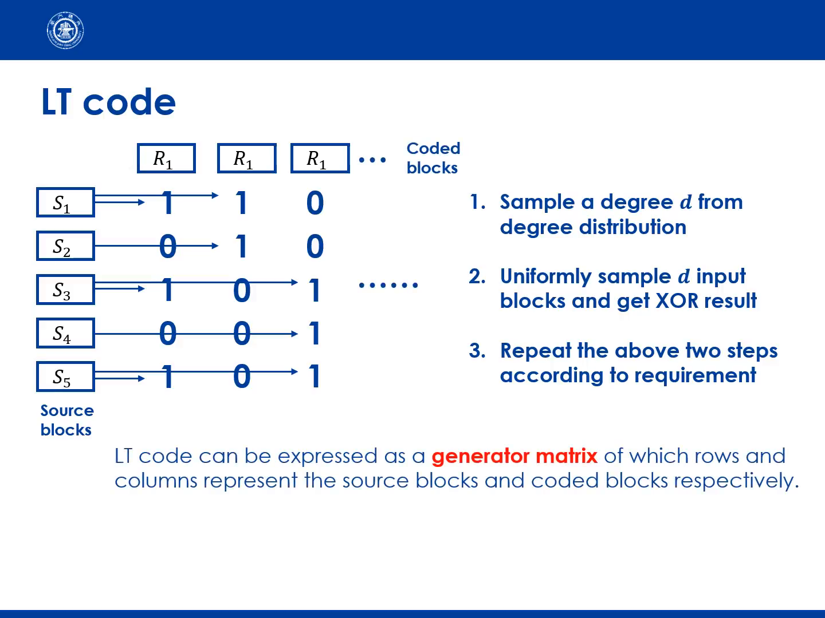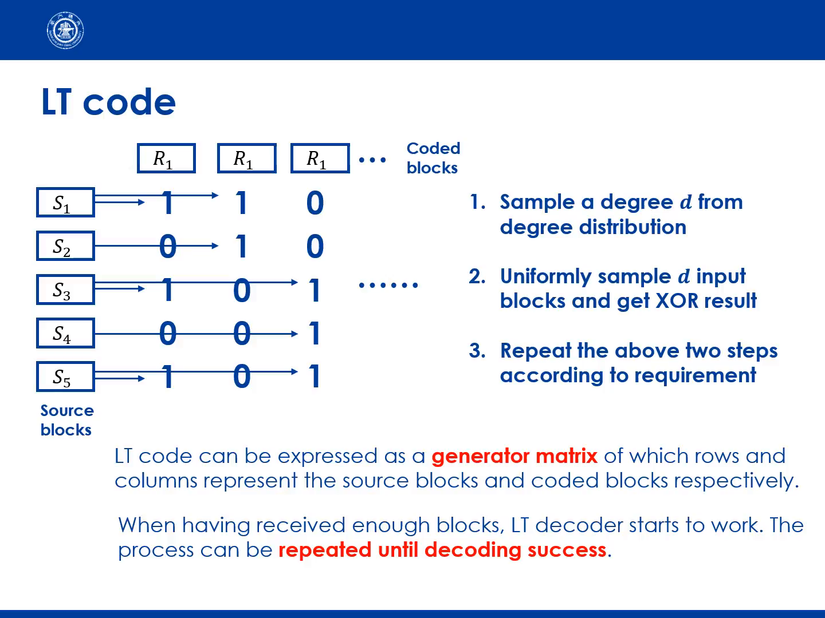If we express the XOR relationships by vectors and concatenate them, the generator matrix of LT code is obtained. The rows and columns respectively represent the source blocks and coded blocks. When having received enough blocks, the LT decoder starts to work. If decoding fails, it will receive more blocks until success.